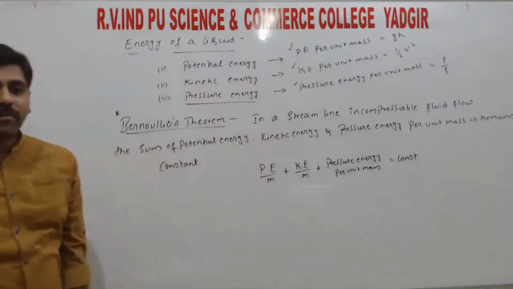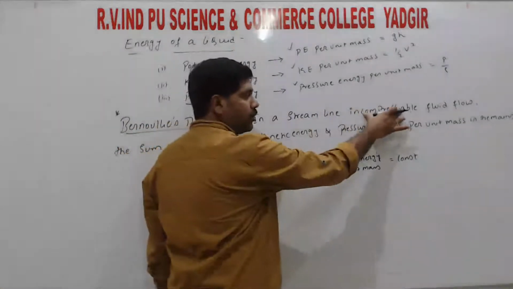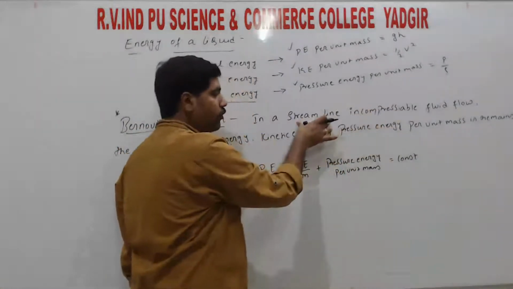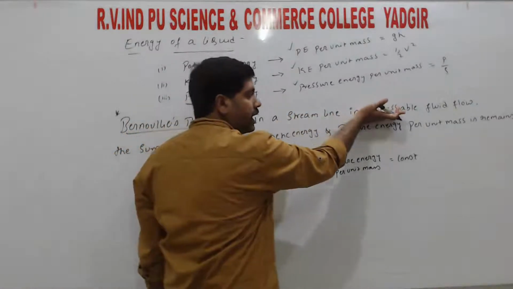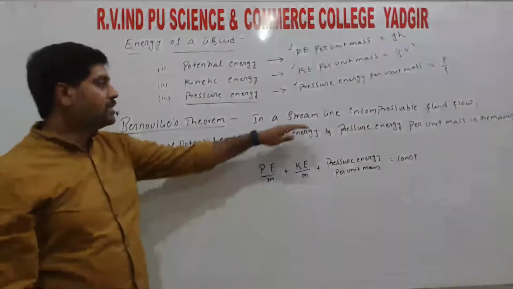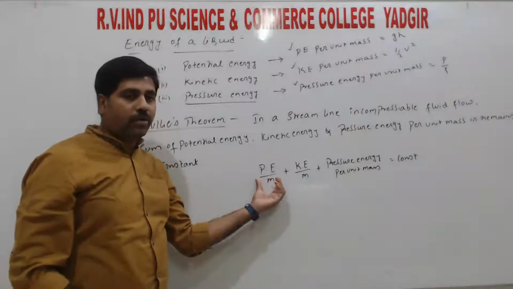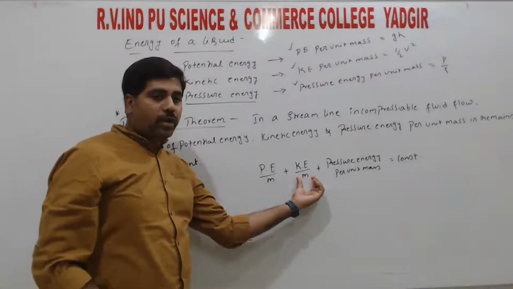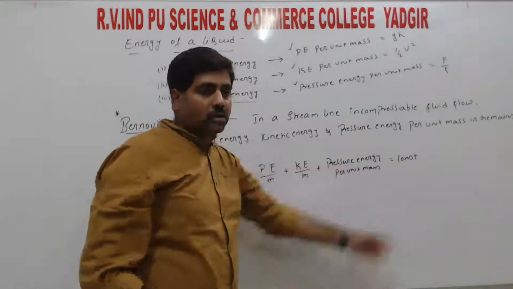So a simple statement, but when should we apply the condition, in a streamline incompressible flow. So these two words are very important. So when fluid is flowing, we always have streamline flow, and incompressible means the density is also constant, right? So in a streamline incompressible fluid flow, the sum of potential energy per unit mass, kinetic energy per unit mass, pressure energy per unit mass always remains constant, right?